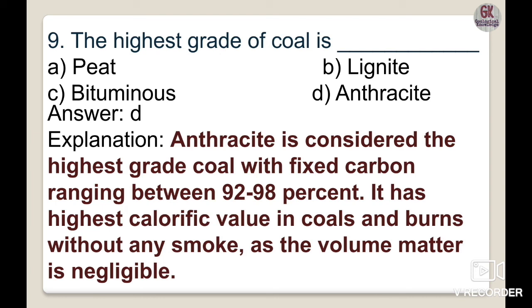It has the highest calorific value among coals and burns without any smoke. The volatile matter is negligible, just 2 to 8%. So the correct option here is option D, anthracite.